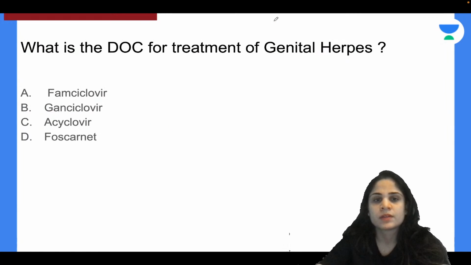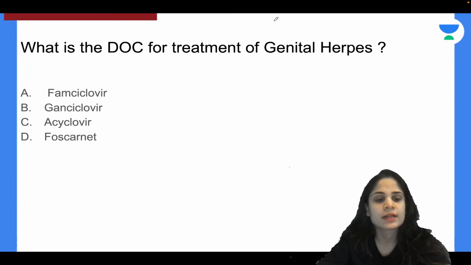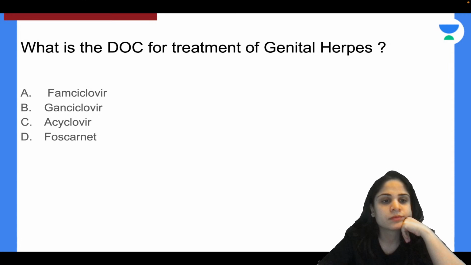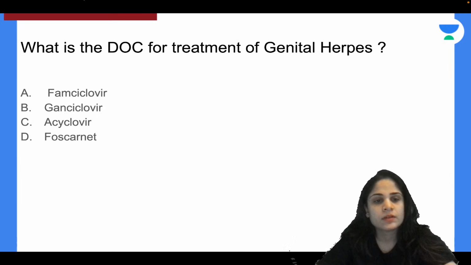Okay, alright. What is the drug of choice for the treatment of genital herpes? Famciclovir, ganciclovir, acyclovir or foscarnet? Okay.